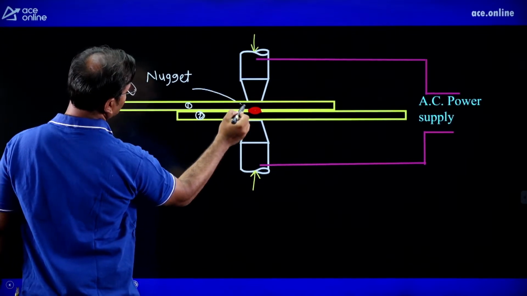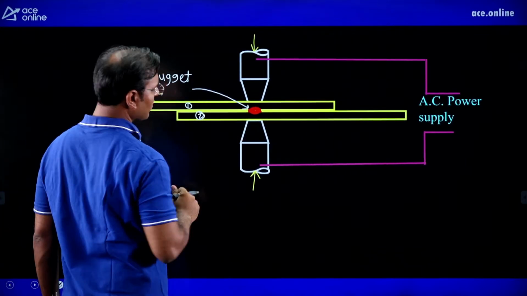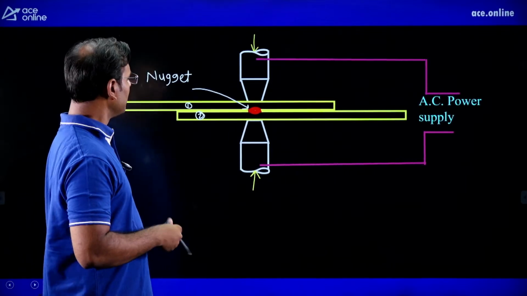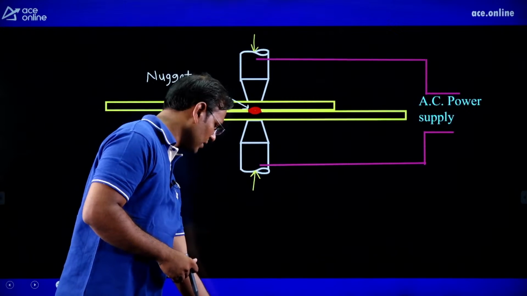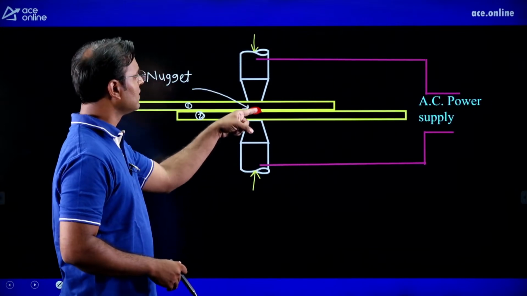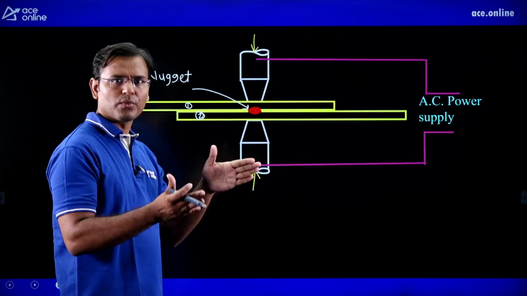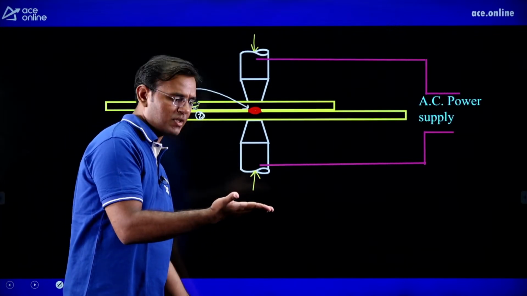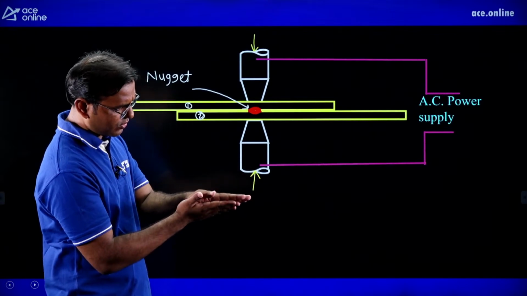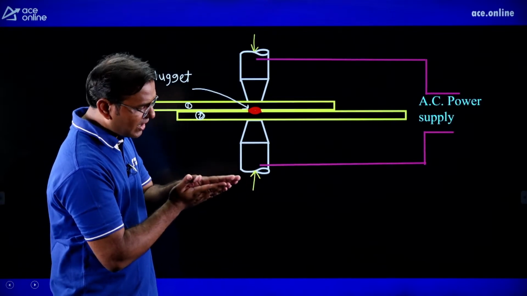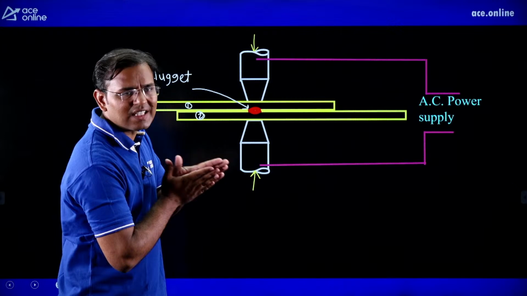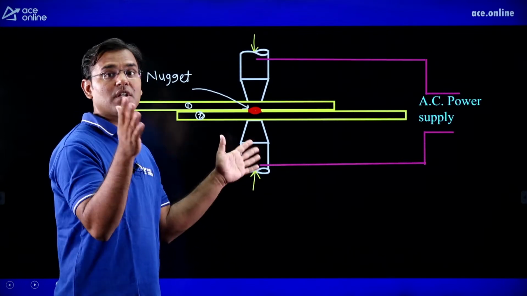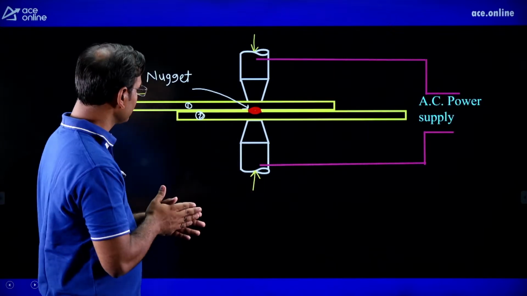What is meant by nugget? Guys, nugget means the small pool of molten metal that is formed. Again, I am repeating the process. Firstly, take the two sheets, then both electrodes will give a very high force on the sheets. Just consider that this hand is one sheet and this hand is the second sheet. Put the two sheets like that, and both electrodes will give a very high force on the sheets. Then whatever air is present between the two sheets will be squeezed out.